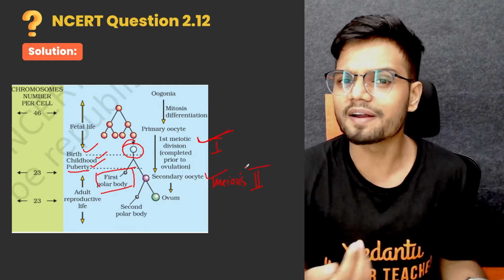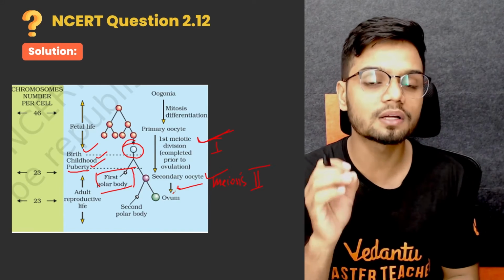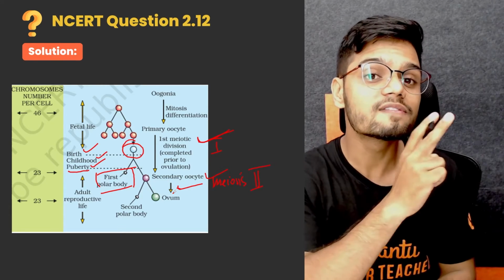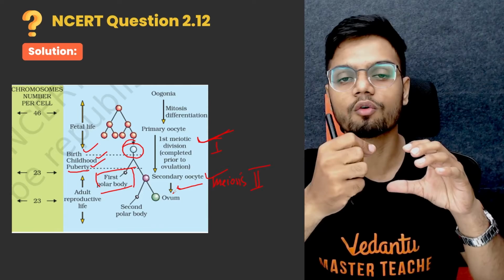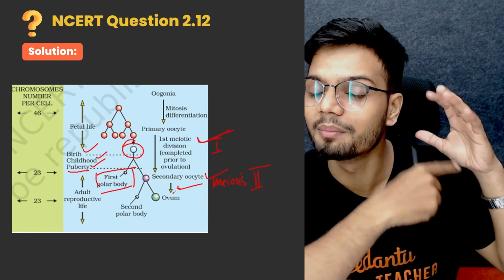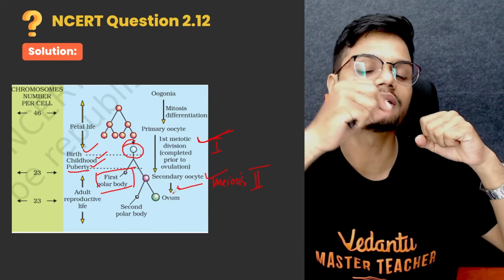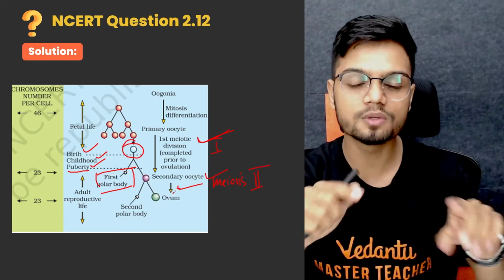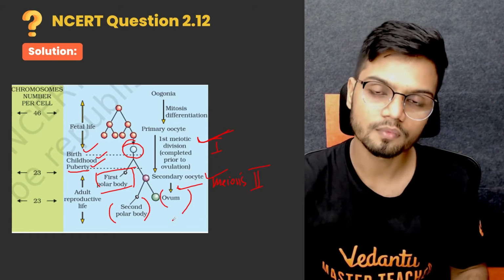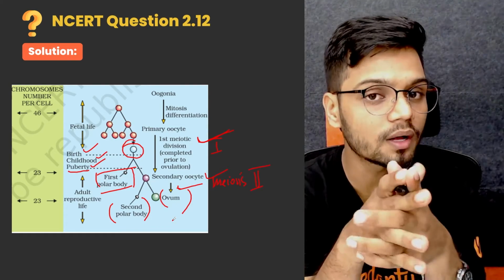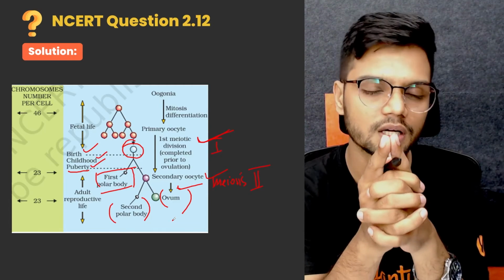Then, when does it finish, sir? When is meiosis 2 over? Meiosis 2 is completed only during fertilization. When the sperm comes in contact with the secondary oocyte which is present inside the Graafian follicle, meiosis 2 is completely finished, which results in the formation of the second polar body and also the ovum. So when does the second meiosis get over? Second meiosis is finished only when the sperm comes in contact with the ovum.